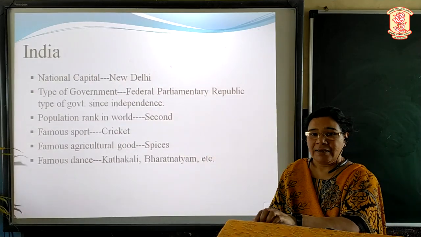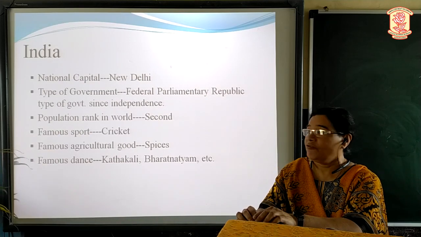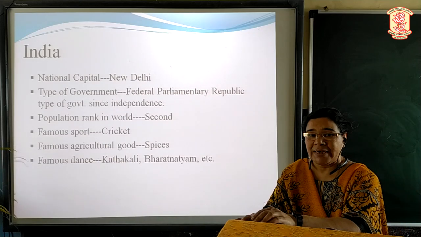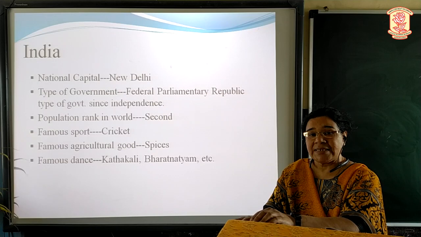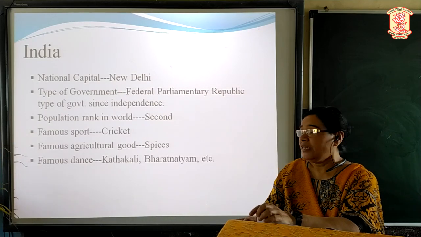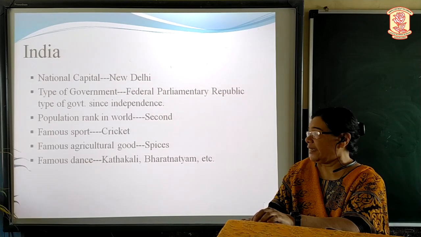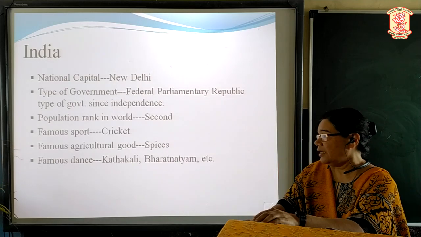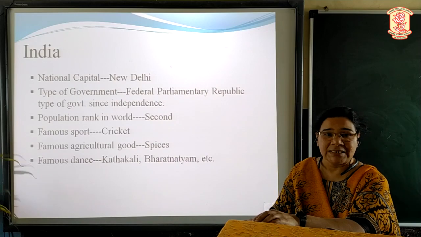Now about India. As you all know very well, New Delhi is the national capital of our country. A federal parliamentary republic type of government has been there in India since independence. India ranks 2nd in terms of population in the world. Cricket is the famous sport played in India. India is famous for spices all over the world. Kathakali, Bharatnatyam, etc. are the famous dances of our country.